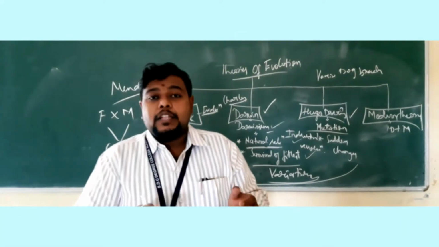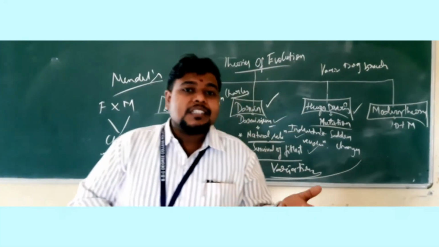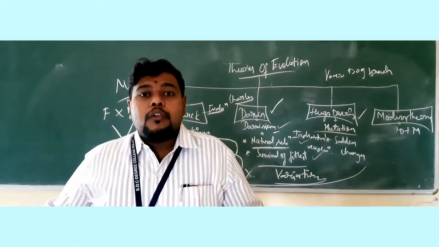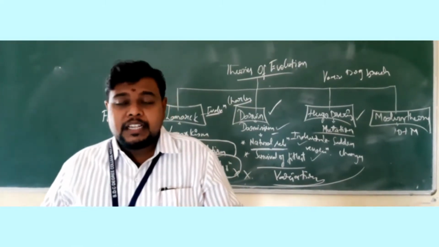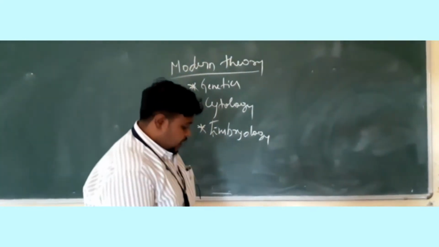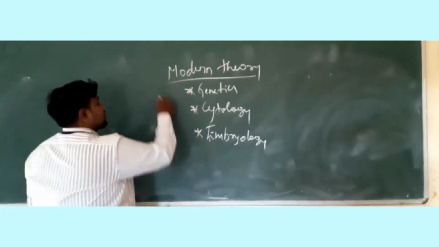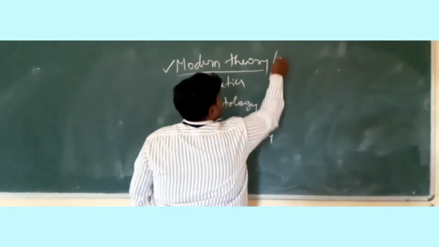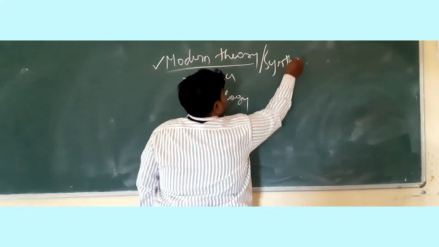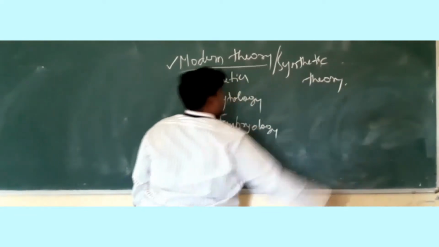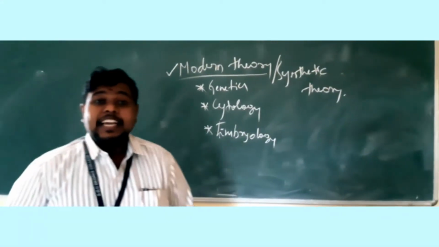They took the original theory, made slight modifications, and put forth their theory, even though we are going on with Darwin's theory, that is Darwinism. Okay, so the last theory, the fourth theory, is called the modern theory of evolution, or synthetic theory.